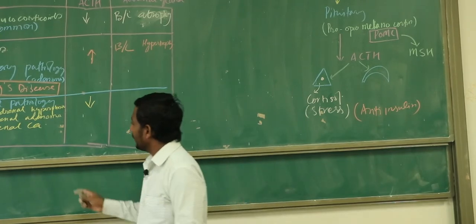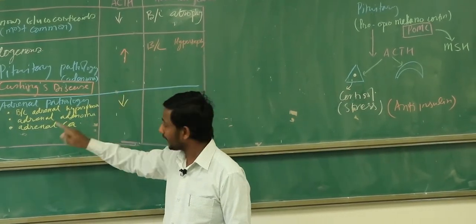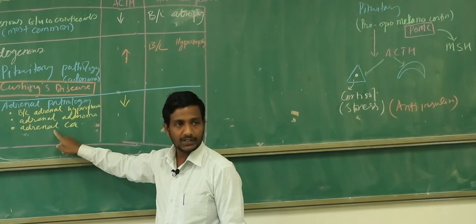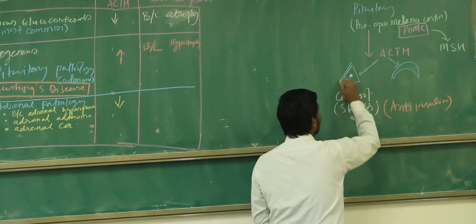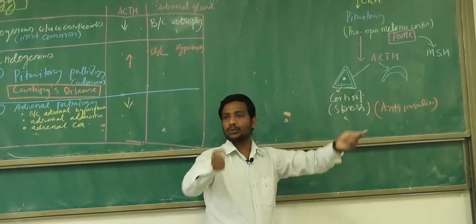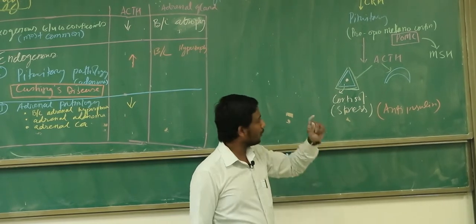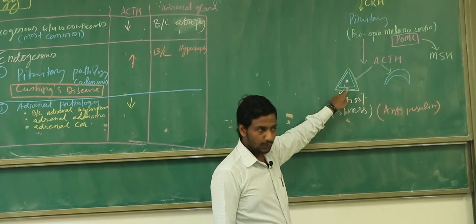So now keep in mind, in case of the adrenal pathology, the size of the adrenal gland will depend on what kind of problem the patient is having. Imagine the patient developed a right adrenal carcinoma. The right adrenal gland is producing lots of cortisol, right? So what will happen to the size of the right adrenal gland? It will become larger.